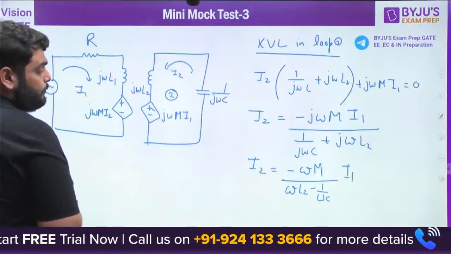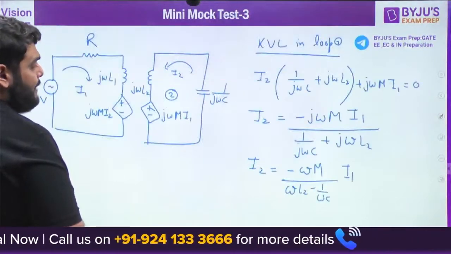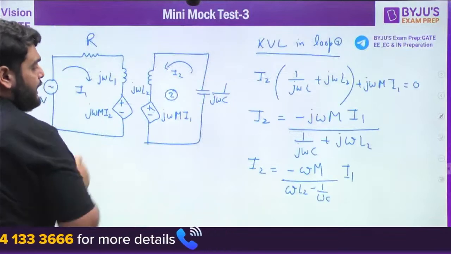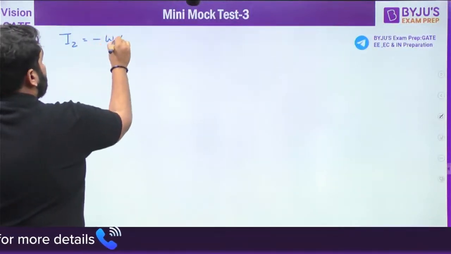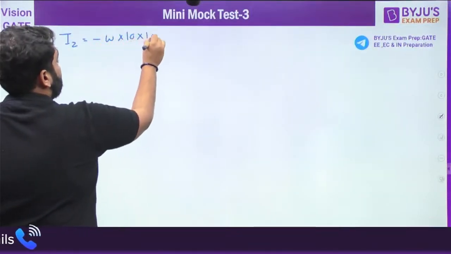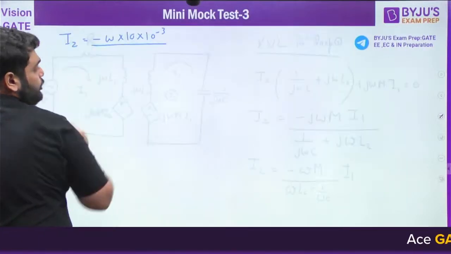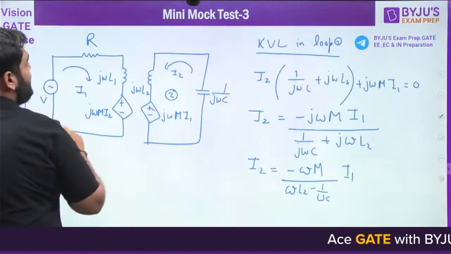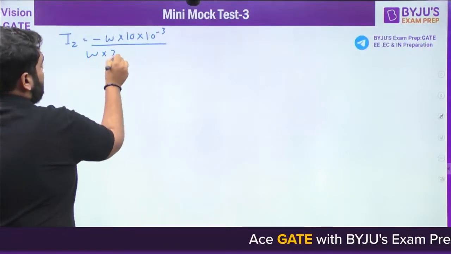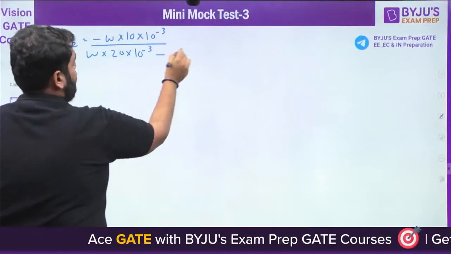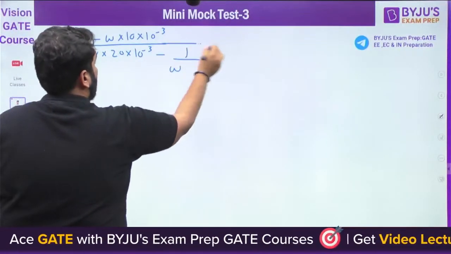I2 is equal to... what is M? M is 10 millihenry. So minus omega into 10 raised to power minus 3 divided by, again, L2 is what? L2 is 20 millihenry. Minus 1 upon omega C, what is C?